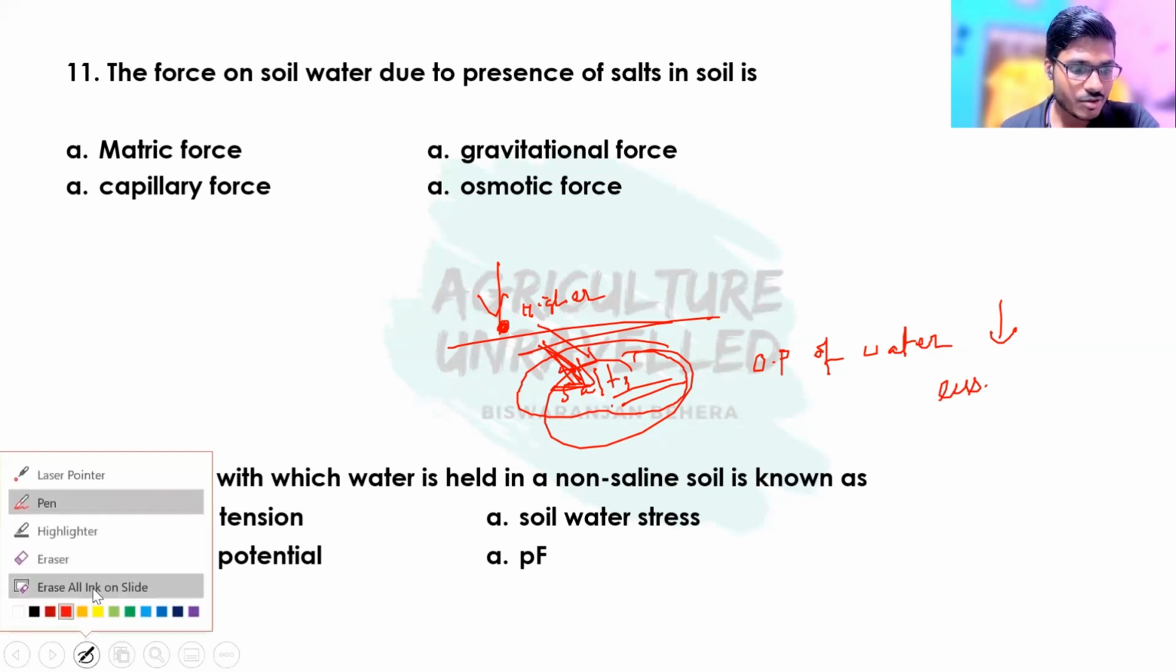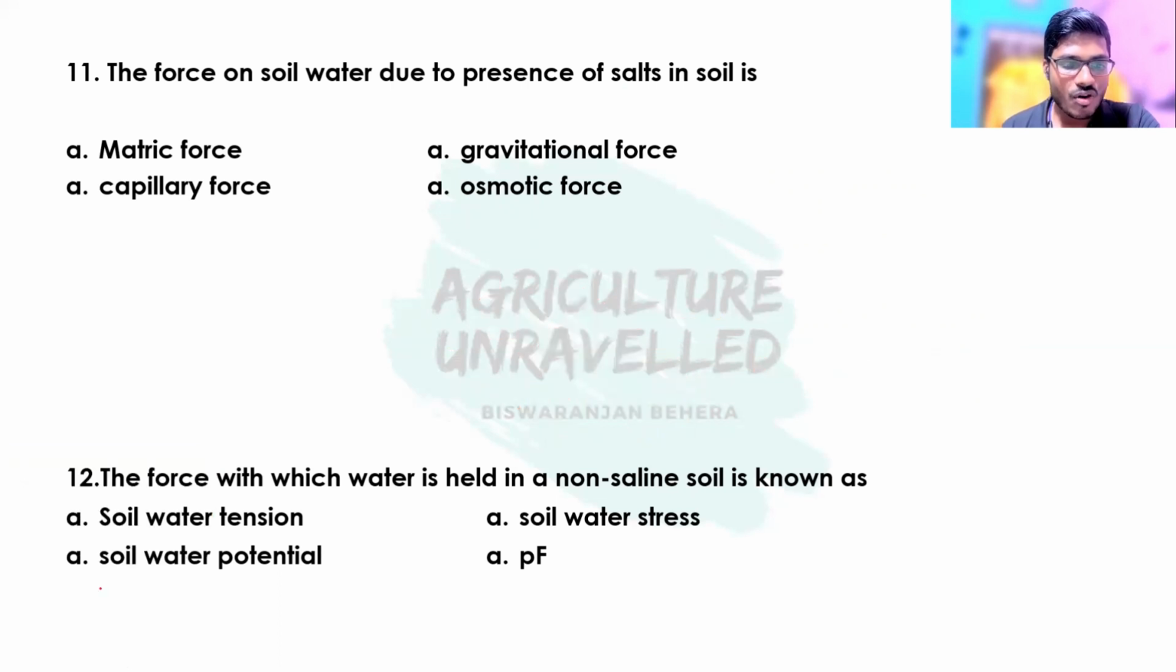Then coming to the next question: the force with which water is held in a non-saline soil is known as soil water tension, or soil water potential, or soil water stress, or PF. Here the correct answer is soil water tension, because the soil is a non-saline soil. What if the question was about a saline soil? In case of saline soil, for the same question, the force with which water is held in a saline soil, the answer will be soil water stress.